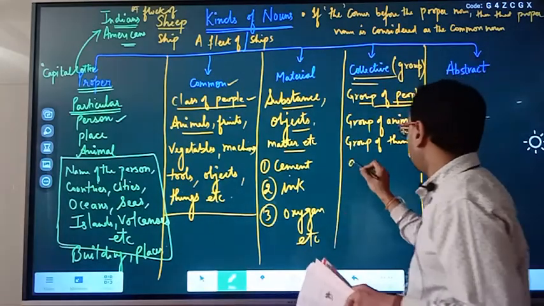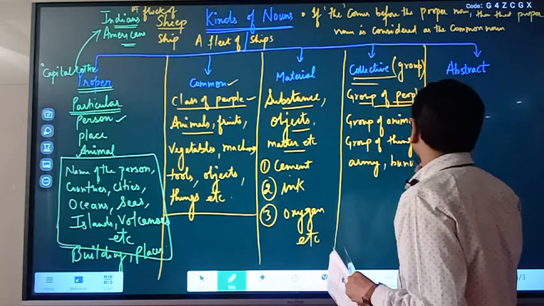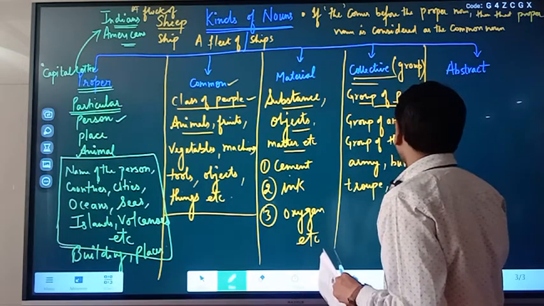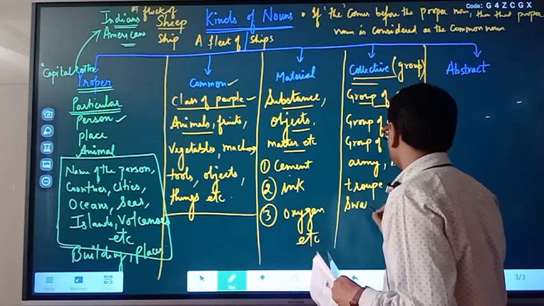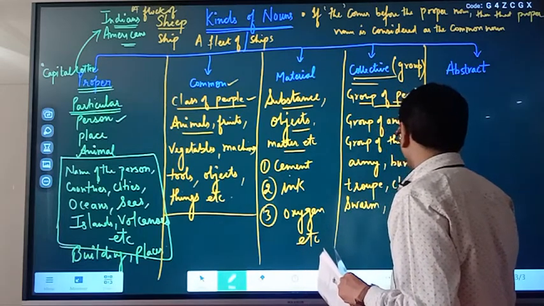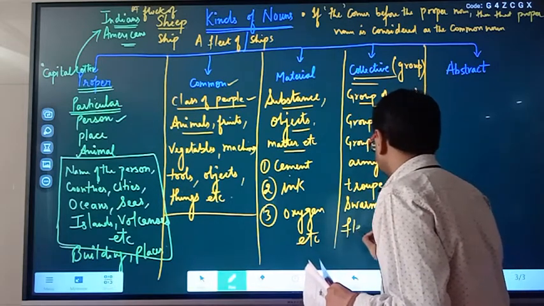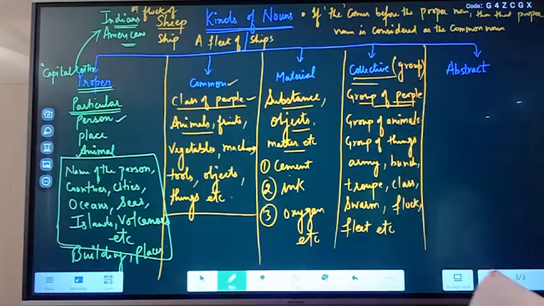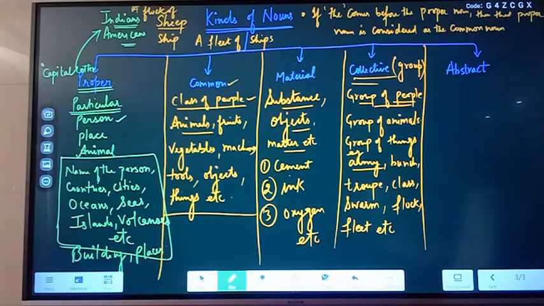Examples: group, army, bunch, troop, class, swarm, flock, fleet, etc. are examples of collective nouns. Are we clear?